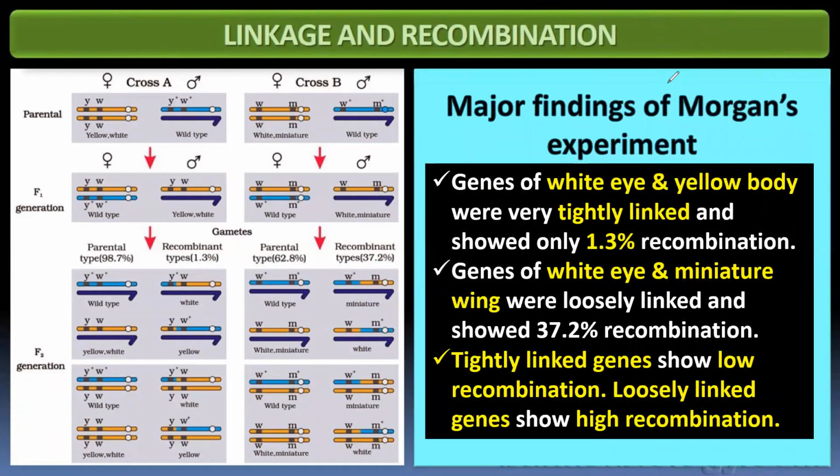Genes of white eye and yellow body, that is cross A, are very tightly linked. As I explained in the previous slide, in A the genes are tightly packed. That shows only 1.3% recombination. Right? Genes of white eye and miniature wing, here we are talking about B, are loosely linked and show 37.2% recombination. Tightly linked genes show low recombination and loosely linked genes show higher recombination.